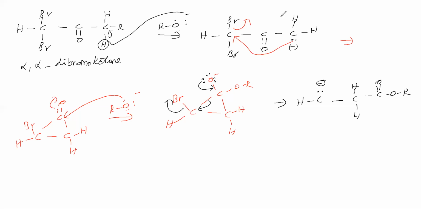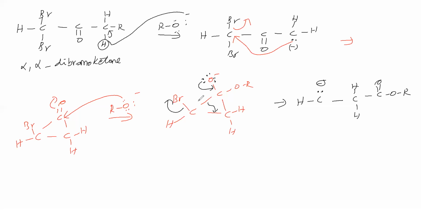In this step we can say it in another manner also. What is that other manner? This bond pair comes, and Br minus is leaving.